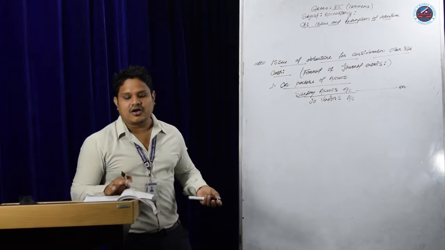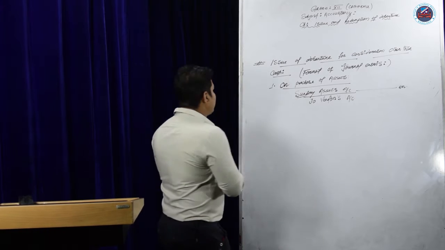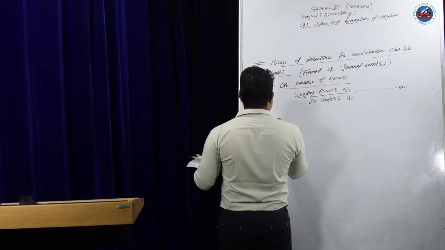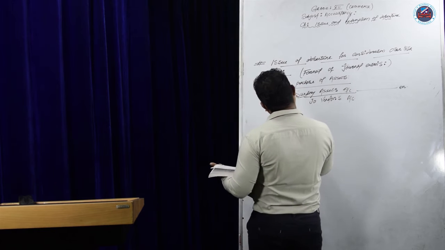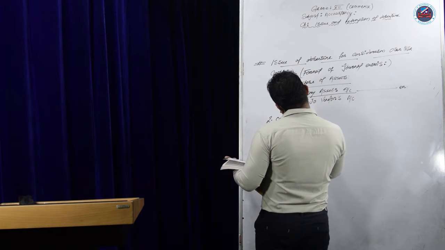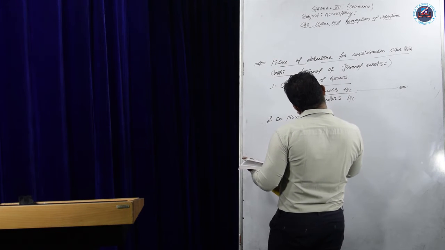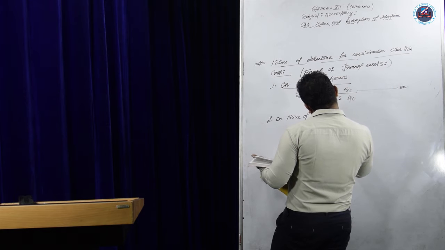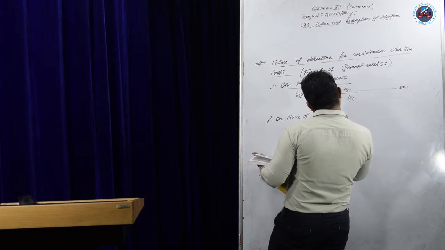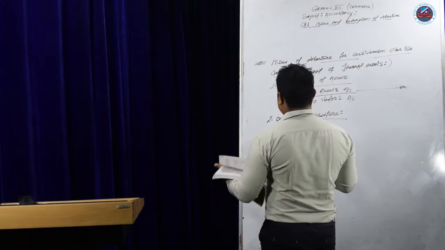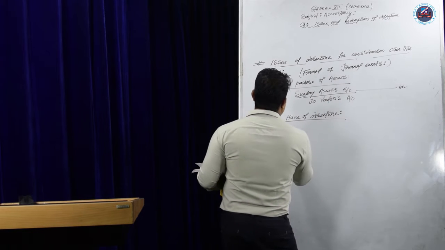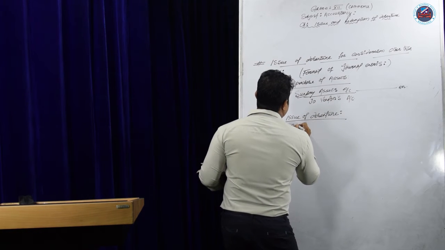Now the second entry, on issue of debenture. What will the journal entry be while issuing? On issue of debenture, entry A, suppose at par.